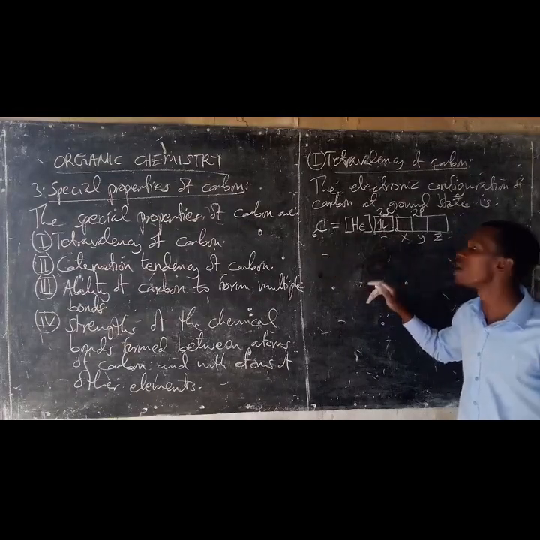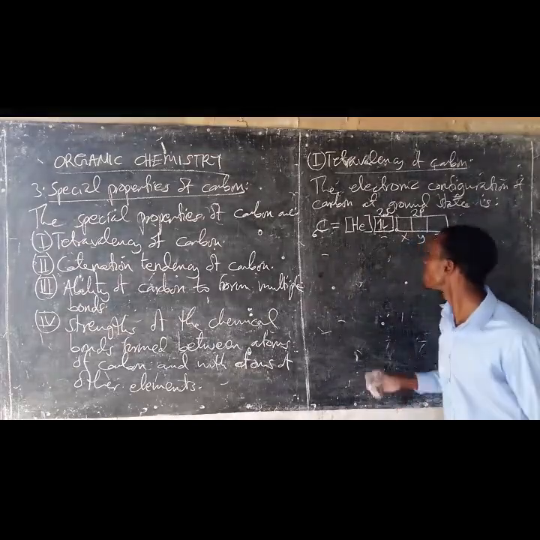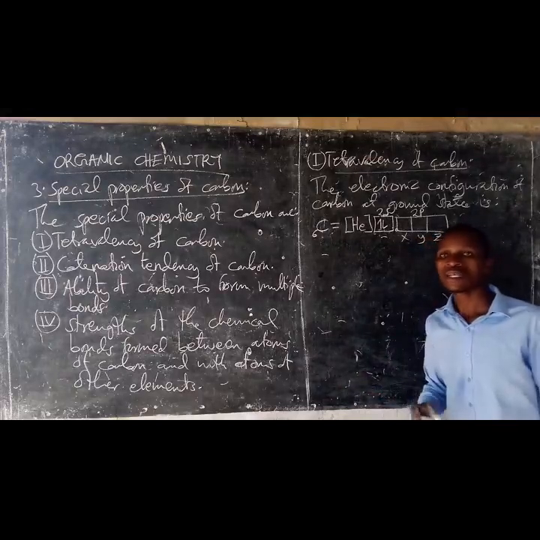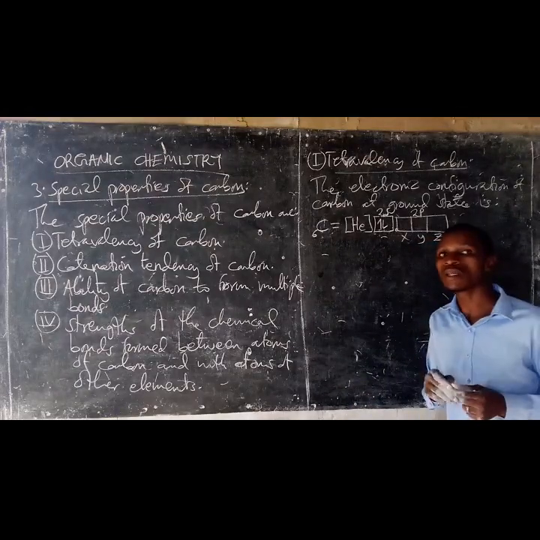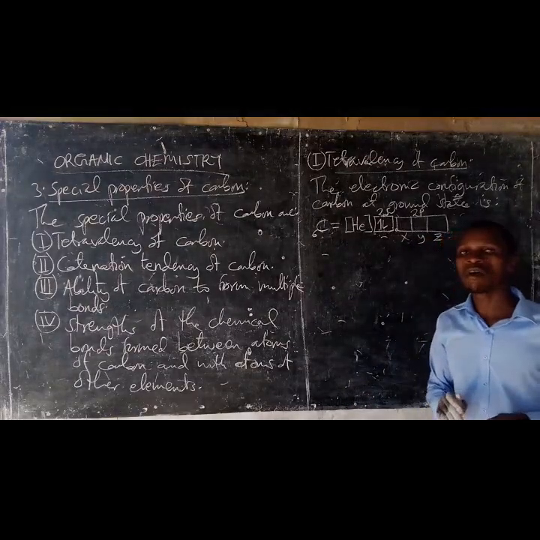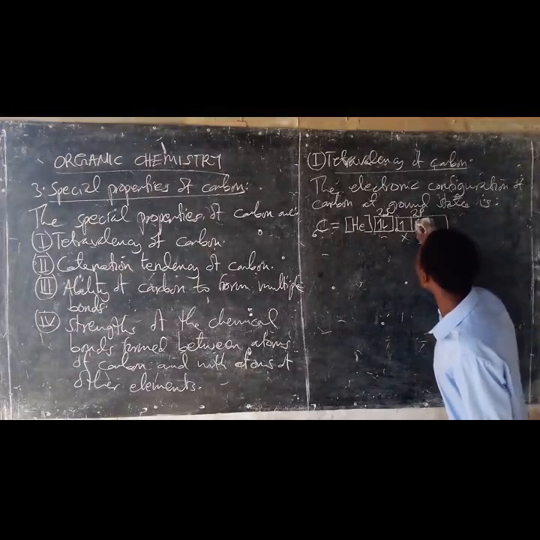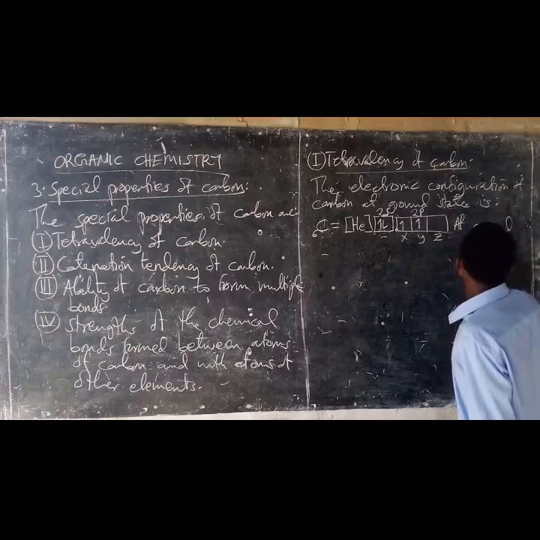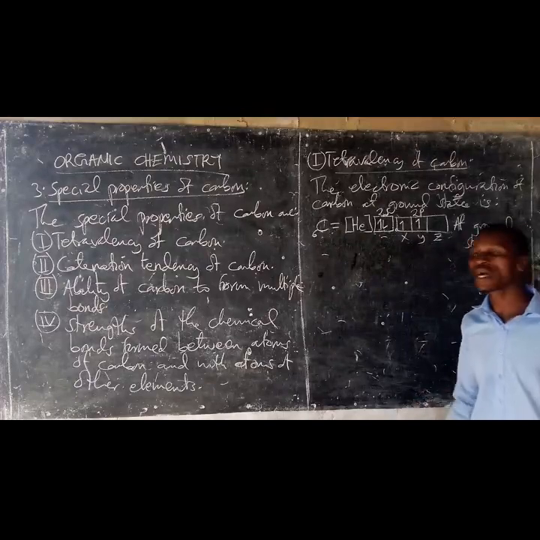The 2 electrons occupy the 2p orbitals according to Hund's rule of maximum multiplicity. Pairing is not allowed until each orbital is singly occupied, or until each orbital is occupied with a single electron in the same spin of direction or in parallel direction. 1, 1. This is at ground state. So at ground state, the carbon has this electron configuration.